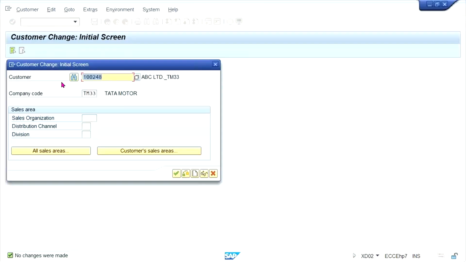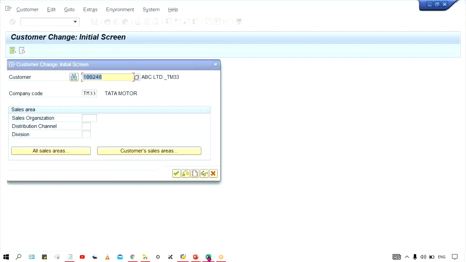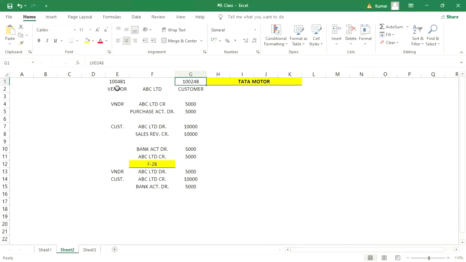So if you interconnect, if you interlink the customer and vendor, then what is happening, guys? Both transactions are also interlinked. Customer transactions with the vendor and vendor transactions with the customer. Okay. And what is the benefit, guys? The benefit is that sometimes our receivable is more than payable. Sometimes the payable is more than receivable, right?